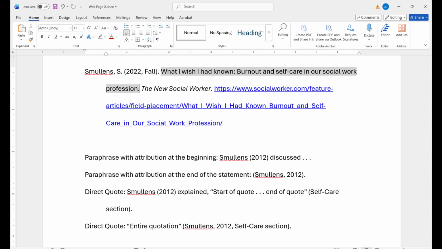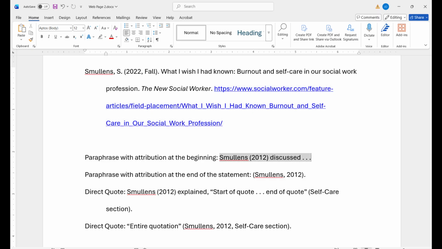Next, the title of the article. Only capitalize the first letter of the first word, all proper nouns, and the first letter of the word following a colon. This is followed by a period. The title of the article is not italicized. This is followed by the full name of the magazine or newspaper in title case, period, and it is italicized. And then the hyperlink, with no period after the link.